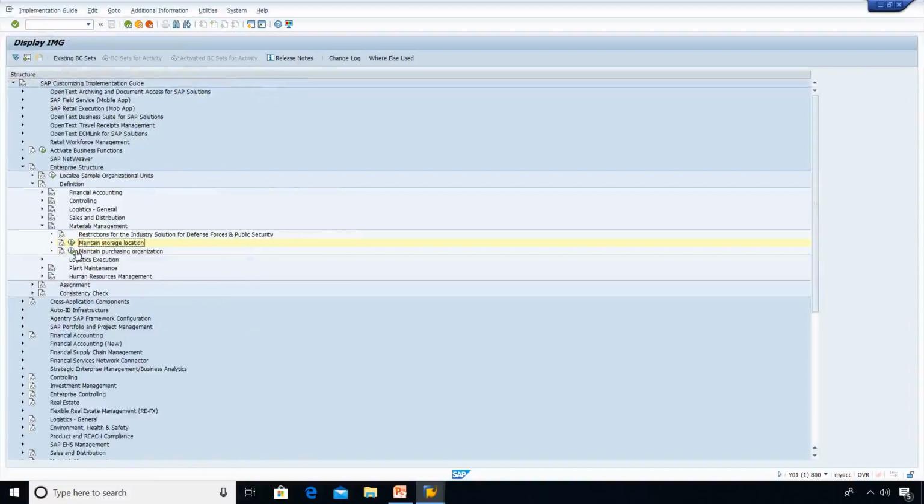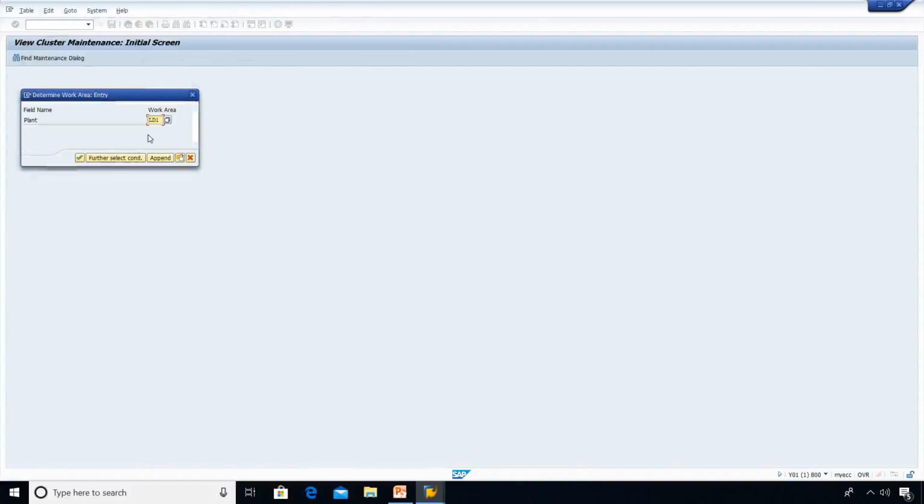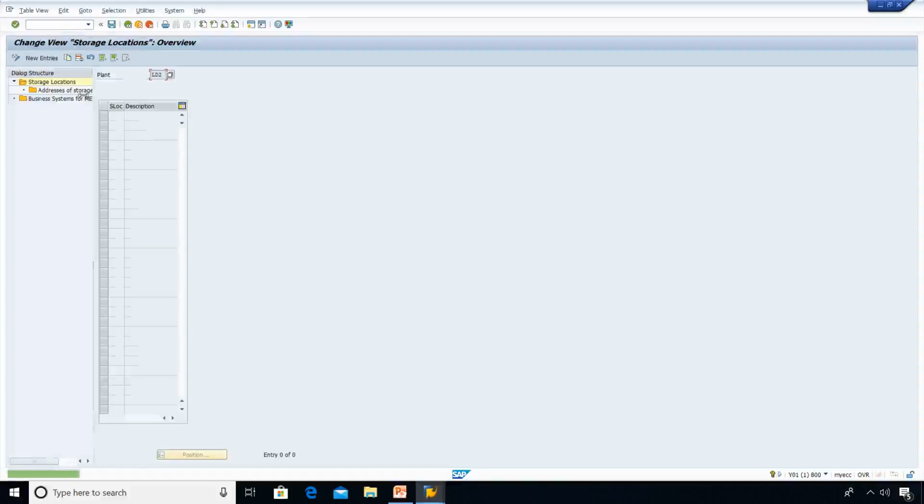Now let me maintain some more storage locations for my LD2 Cochin plant. Let me write here LD2. The same way, go to new entries, say LD2R for raw material storage location. LD2S, semi-finished materials.